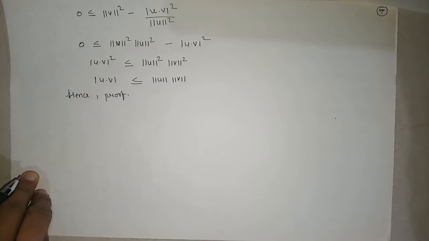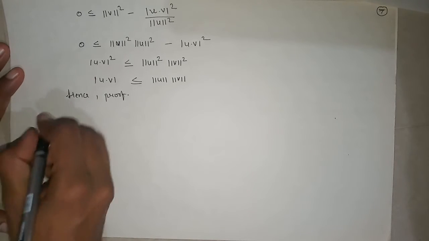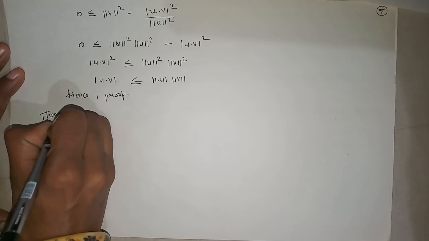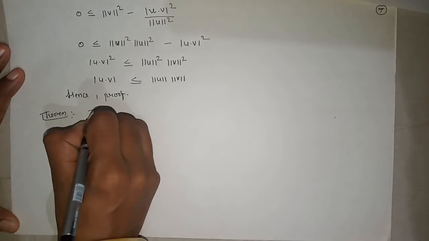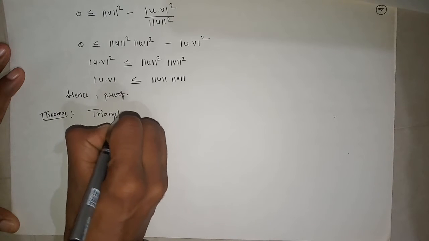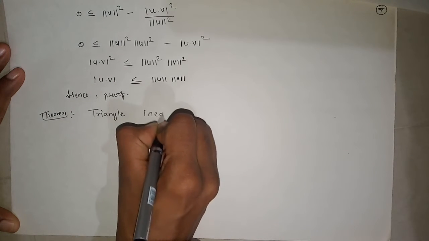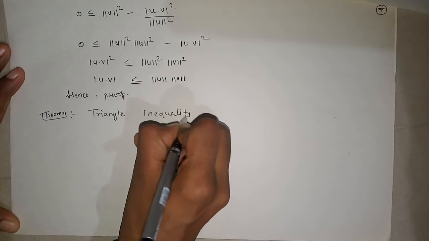Next we have the theorem. This is the triangle inequality. Again, this is also a named theorem.